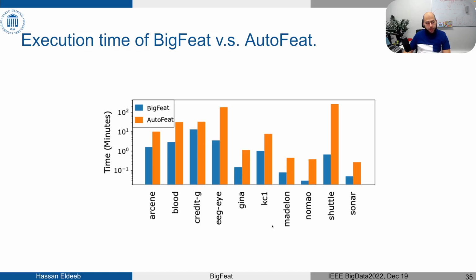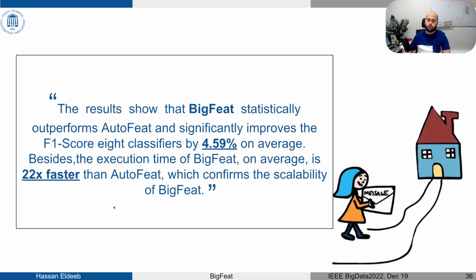The execution time is also studied, comparing BigFeat to AutoFeat, and the execution time of BigFeat was extremely better. BigFeat was 22x faster than AutoFeat. Here, in order to be able to see the bar of BigFeat's execution time, we applied a logarithmic scale over the y-axis, so we can see both of them together. And as you see, BigFeat is extremely faster than AutoFeat.